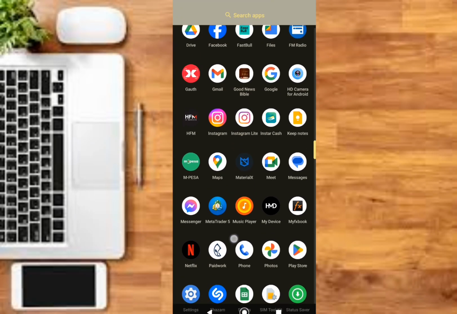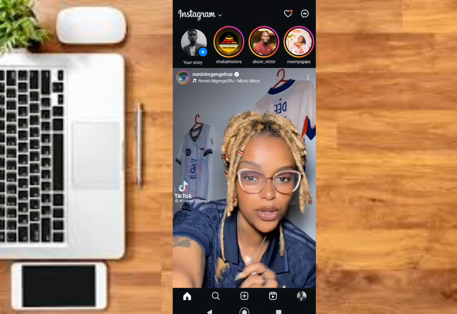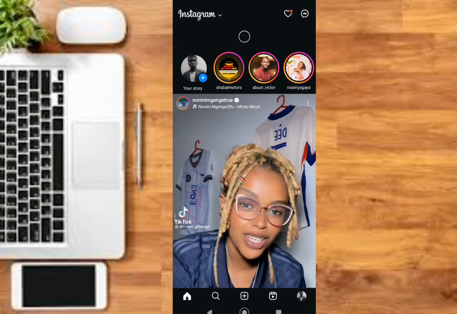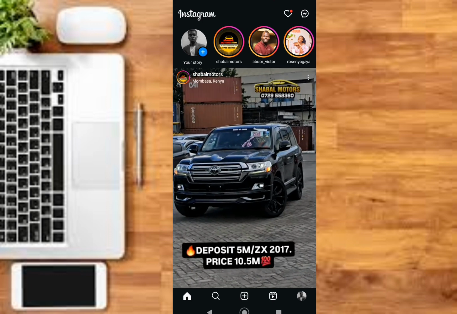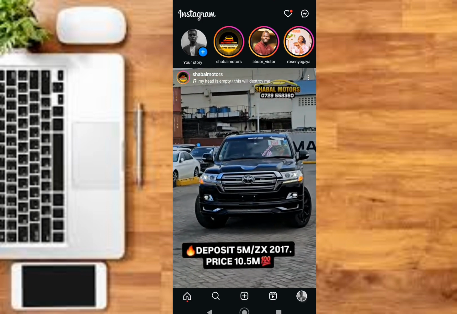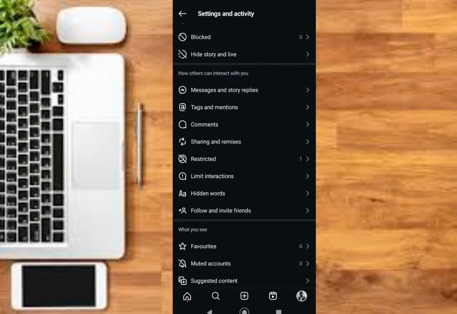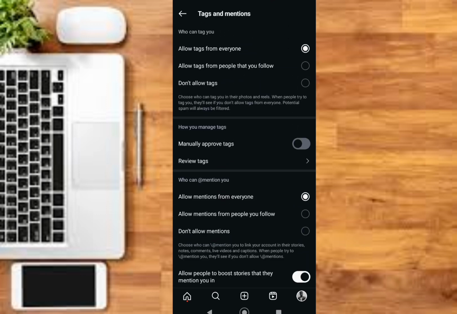The first thing you need to do is to open the Instagram application by clicking on it like this. Then you want to refresh it. Then you will click on your profile picture. This is located right here at the bottom, okay? Then scroll down until you see this place for tags and mentions, okay?